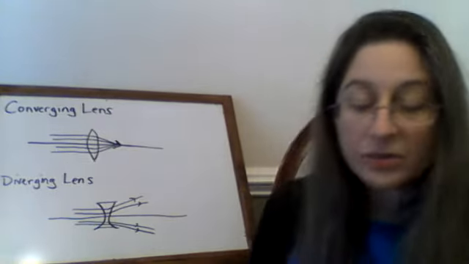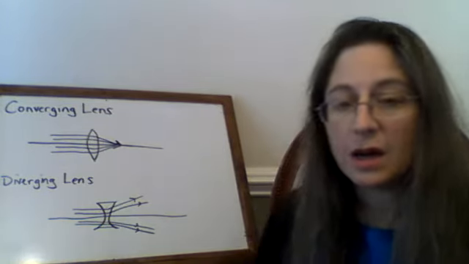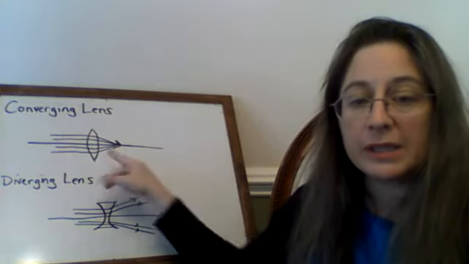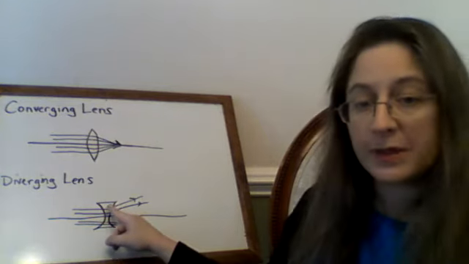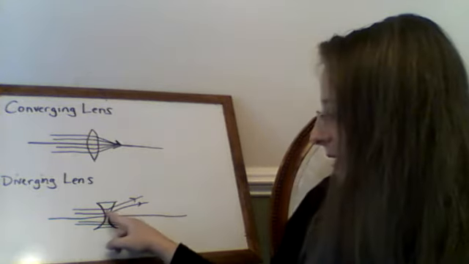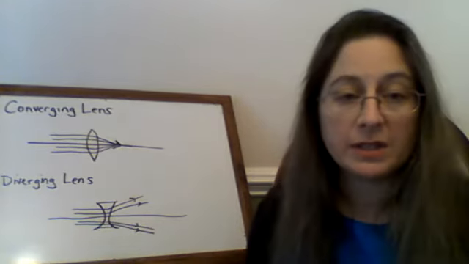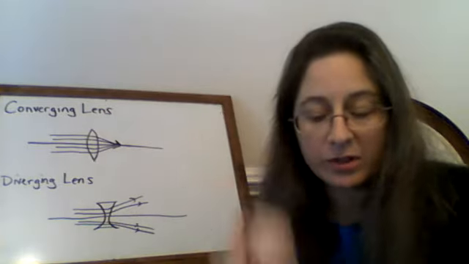Okay, so a converging lens looks like figure A on number 17. And so all the light enters and then focuses down to one point. And a diverging lens looks like figure B. Light enters, but then it moves apart. And so the light rays that exit the lens bend all away from each other, or they diverge.